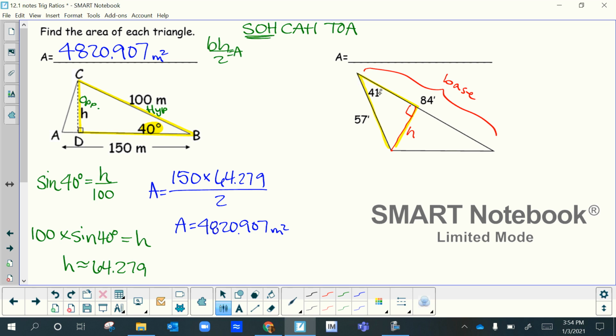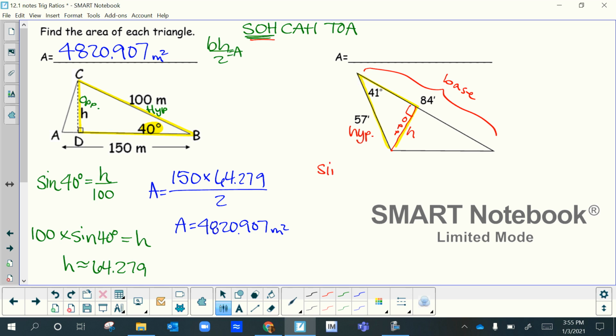We can solve for it by using the 41 and this 57 right here. Okay, so the 57 to the 41, that is our hypotenuse. And this one over here is our opposite side because it's away from the 41. So what am I using again? I'm using that sine function again.